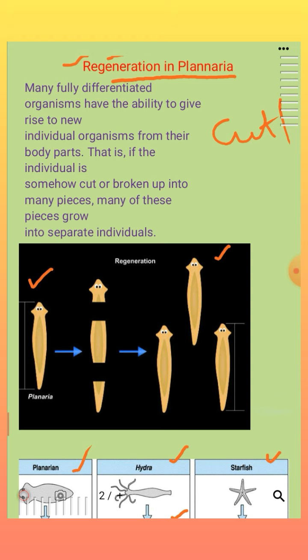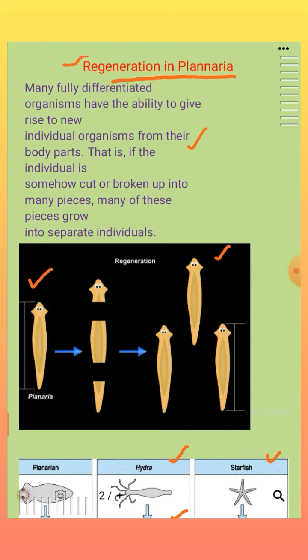In regeneration, many of the organisms we have discussed, planaria, hydra, starfish, have the ability to give rise to new individual organisms from their body parts. Here there is no involvement of gametes or two parents. Only from some body parts of the parent organism, a new individual can be developed.